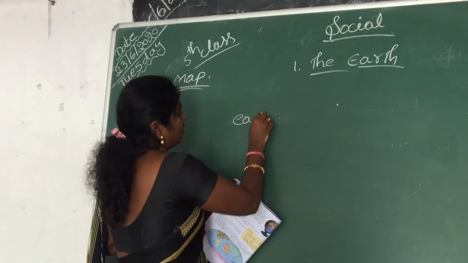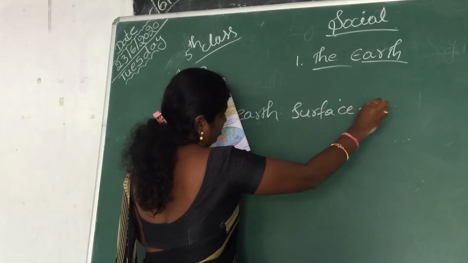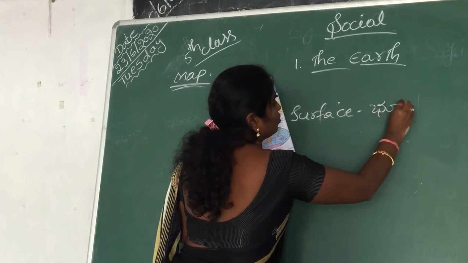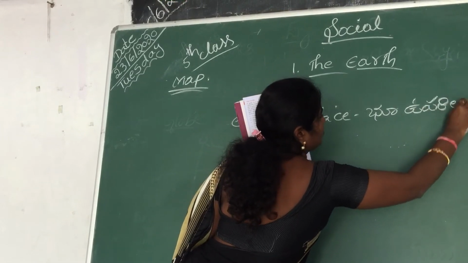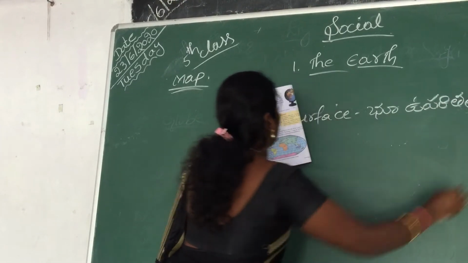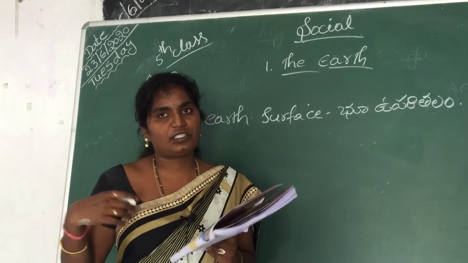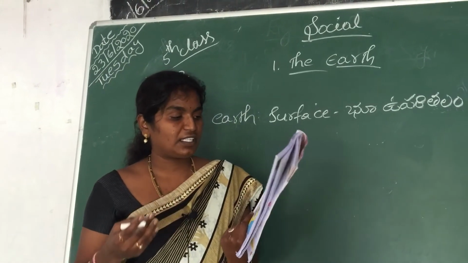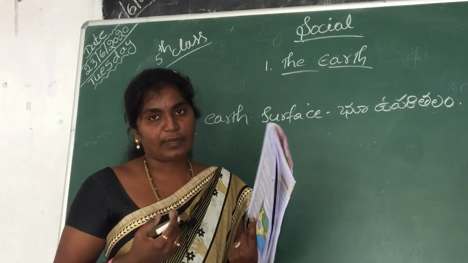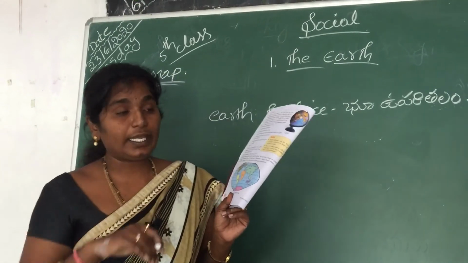Earth surface. A book of maps is called an atlas. We have so many types of maps, that is a political map, outline map, physical map. So we will see all maps in only one book, that is called an atlas.